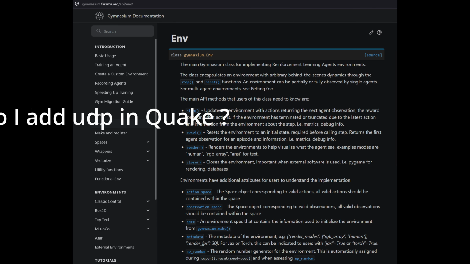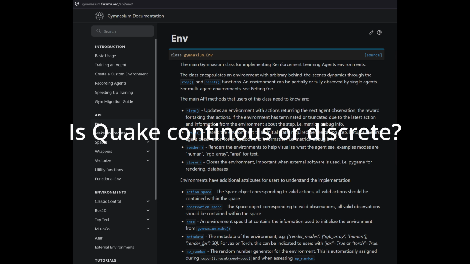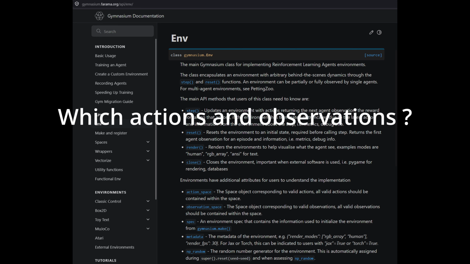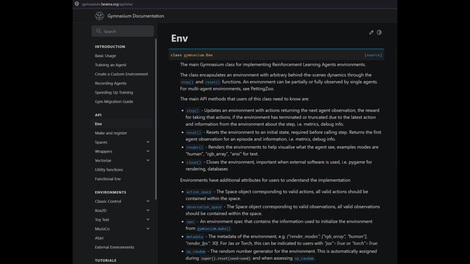Starting the project, there are many questions to ask. Firstly, how do I set up UDP sockets for communication between my gym env and the running game? And secondly, is the state space continuous or discrete? And what actions and observation space data shall I use? Plus, also, where do I get the flag positions from the map?